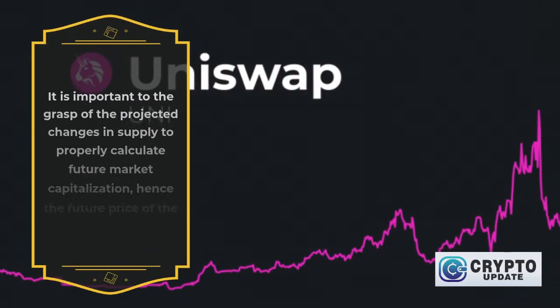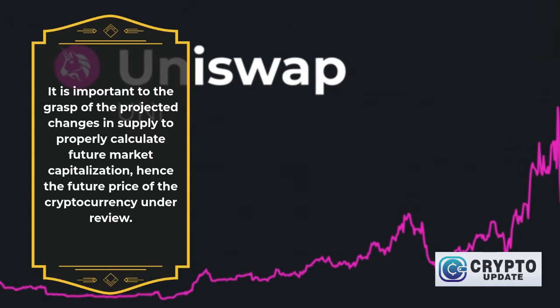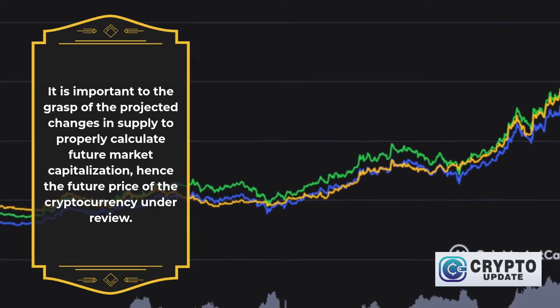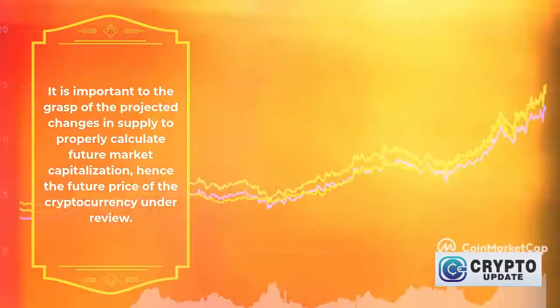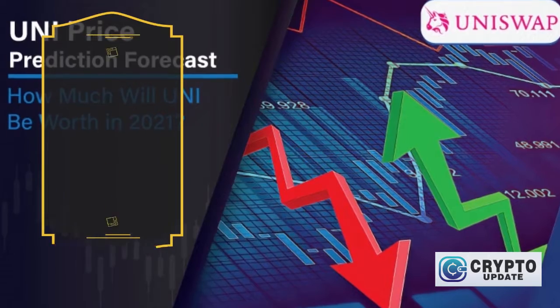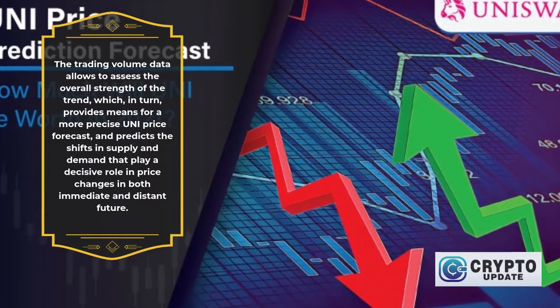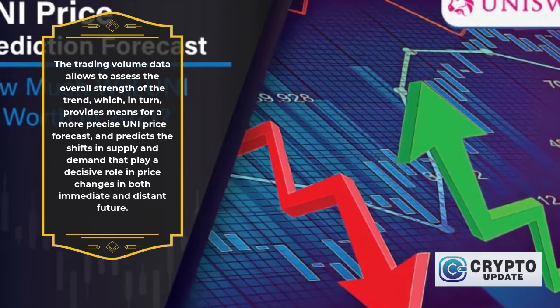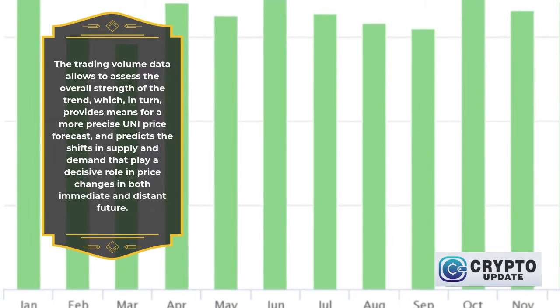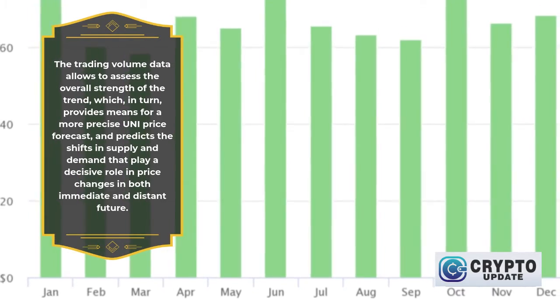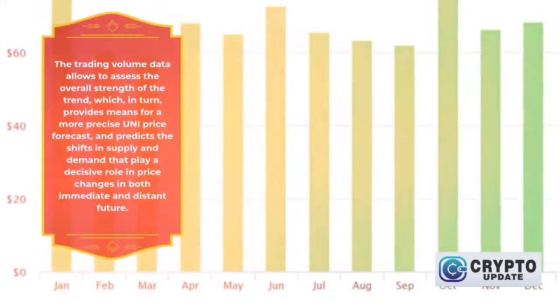It is important to grasp the projected changes in supply to properly calculate future market capitalization, hence the future price of the cryptocurrency under review. The trading volume data allows us to assess the overall strength of the trend, which, in turn, provides means for a more precise UNI price forecast, and predicts the shifts in supply and demand that play a decisive role in price changes in both immediate and distant future.